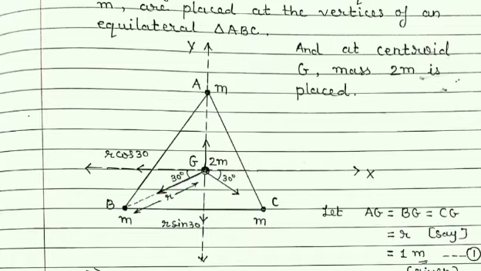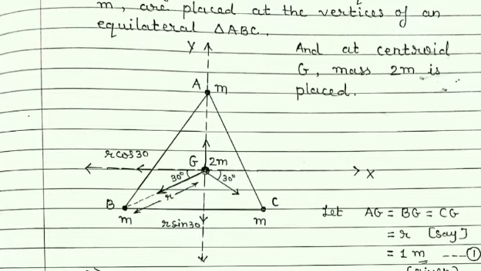Also, the force due to the particle at point A and the particle at point G will be equal to the force due to the particle at point G and the particle at point B. Also, the force is equal for the particles at point G and point C. That means all these three forces are equal in magnitude.